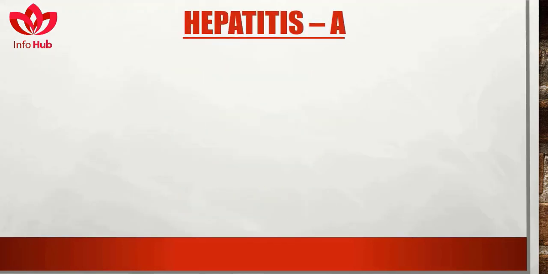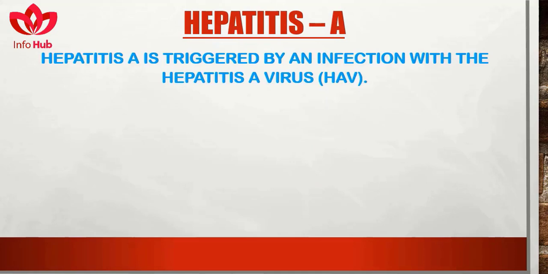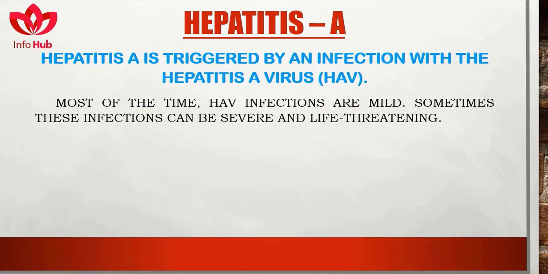Hepatitis A. Hepatitis A is triggered by an infection with the hepatitis A virus. In short, it is called HAV. Most of the time, HAV infections are mild. Sometimes these infections can be severe and life-threatening.